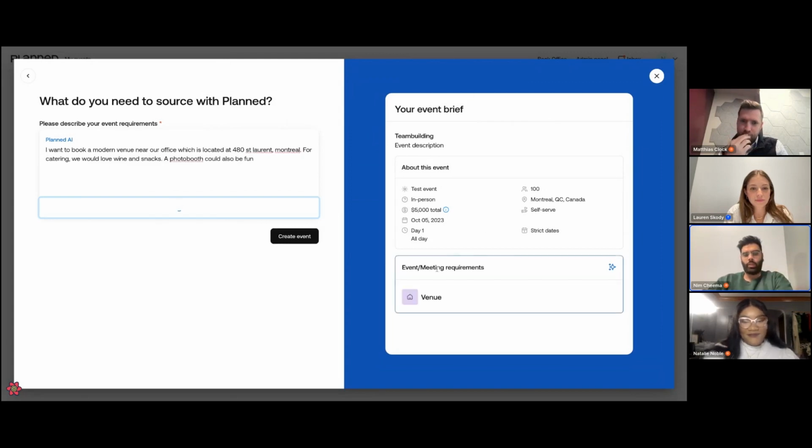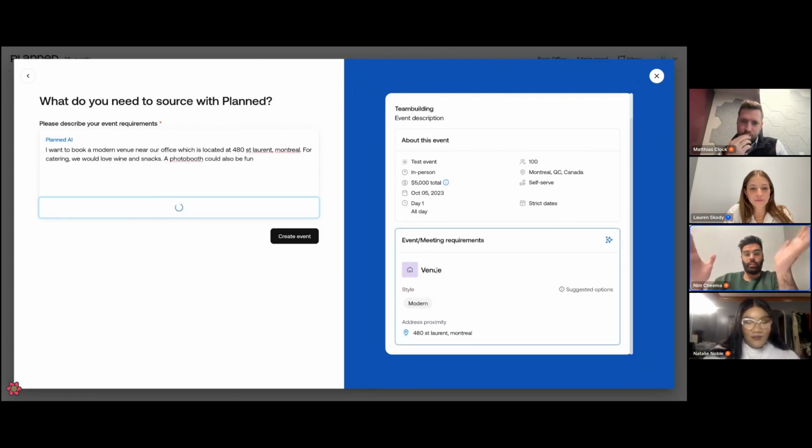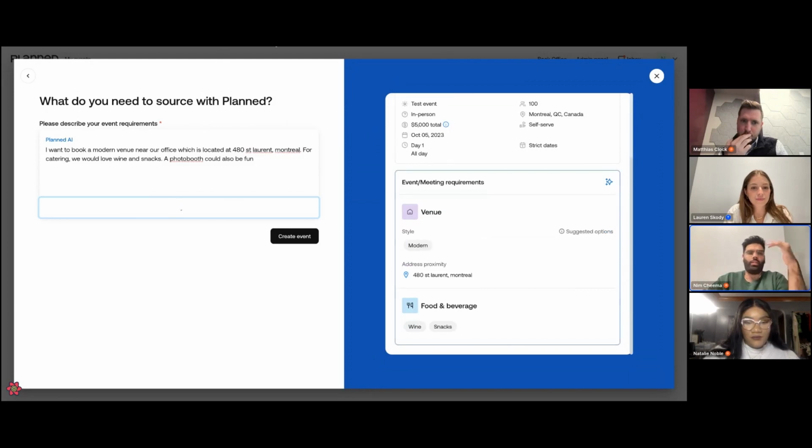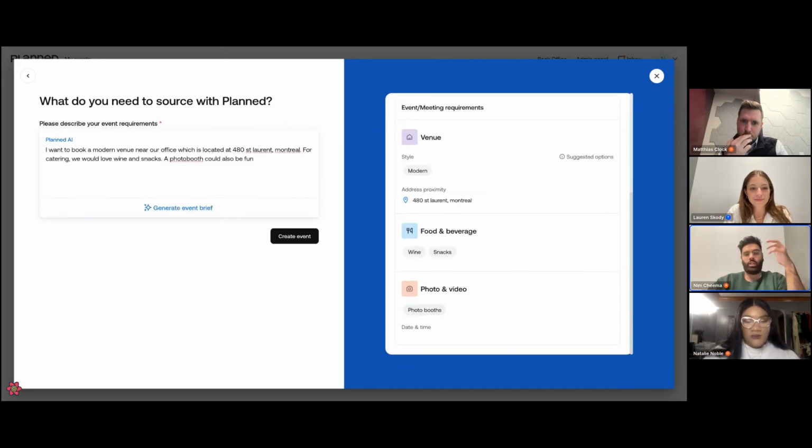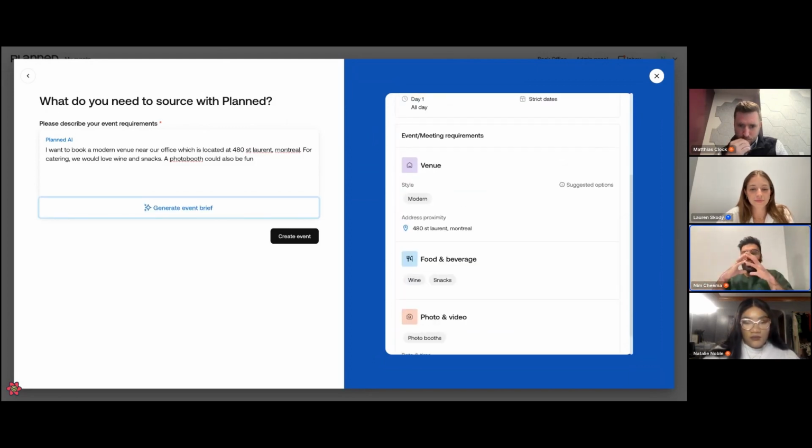And now you see it's working, and it's just filling out this form for you. Previously you had to go through those really long questionnaires. And the cool thing here is that this is a standardized form that our suppliers are used to. So when you send this to our suppliers, they don't need to parse out a long description to really understand what your event needs are.